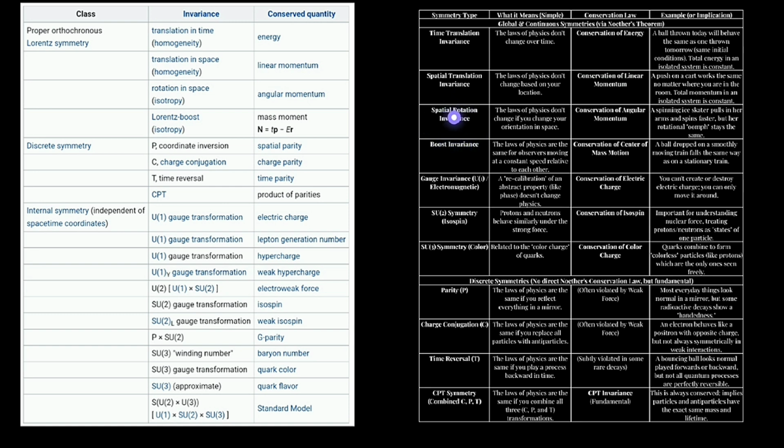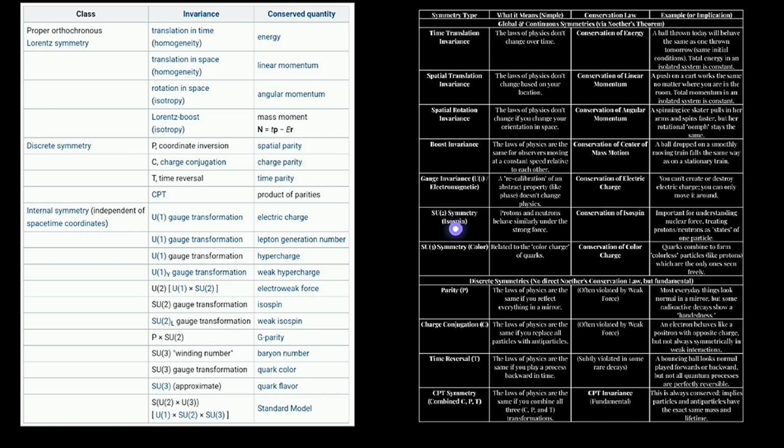It states that the laws of physics don't change if you change your orientation in space. This gives rise to conservation of angular momentum. Then there is boost invariance. This states that the laws of physics are the same for observers moving at a constant speed relative to each other, and this gives rise to conservation of center of mass motion. Then there is gauge invariance or U(1) electromagnetic symmetry. This states that a recalibration of an abstract property like phase doesn't change physics. This gives rise to conservation of electric charge.